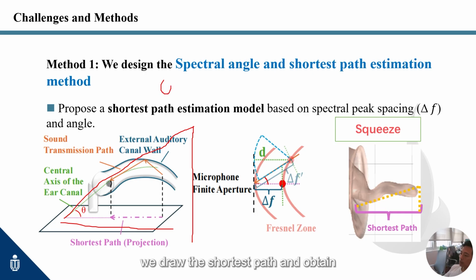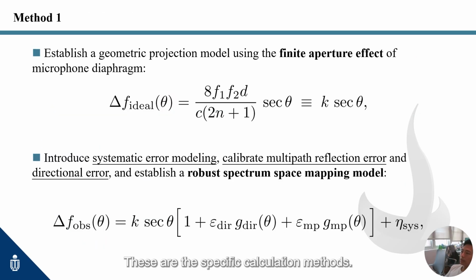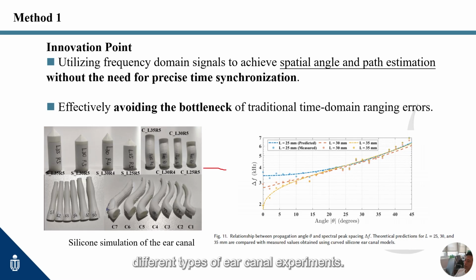With that projection, we draw the shortest path and obtain a stable, lower bound that does not move with volume or playlist. Now we have an upper bound and a lower bound. We bracket first, and then iteratively tighten, converging to the true canal length. These are the specific calculation methods. We can see very good results in different types of ear canal experiments.